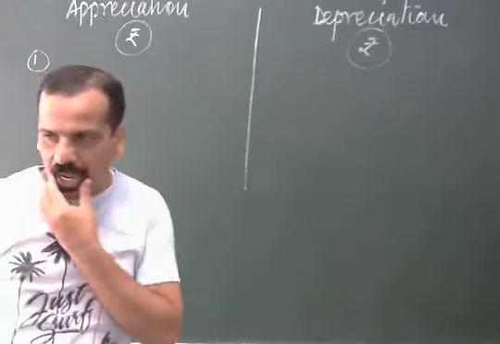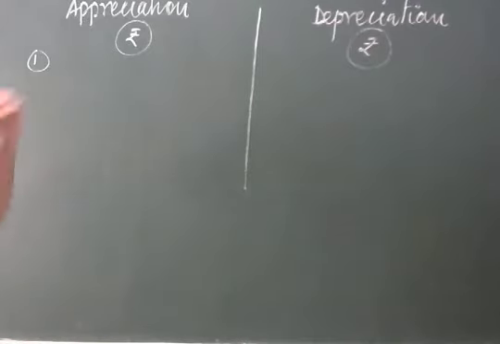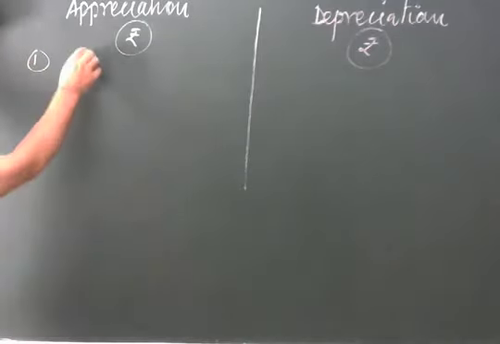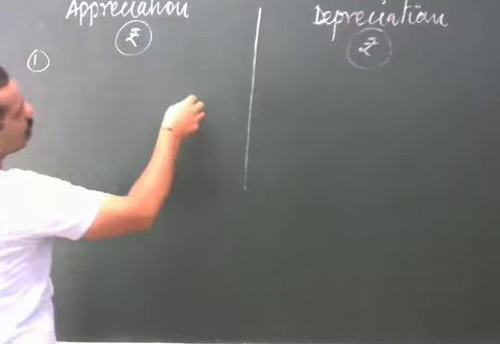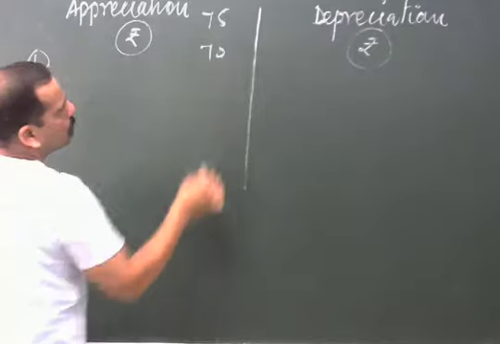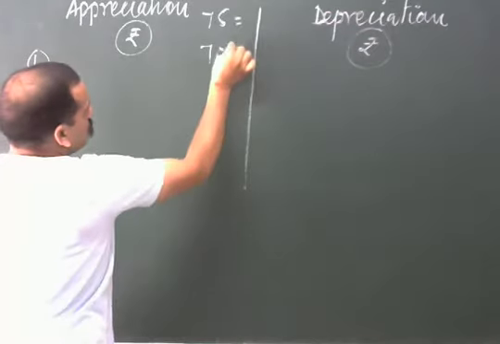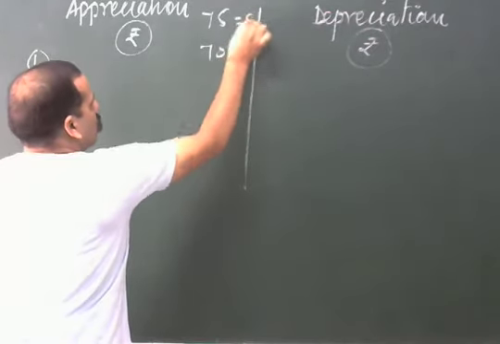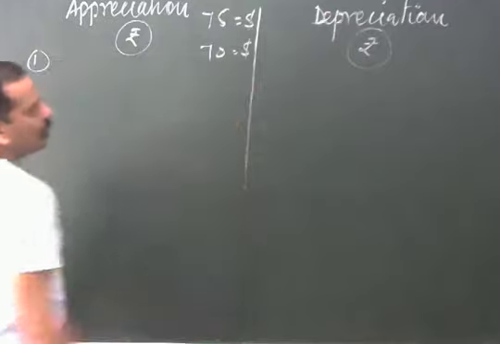Okay. So next, in case of appreciation of rupee, appreciation of INR, what does it mean in this situation? When it's going to appreciate, earlier it was 75, now 70, equal to 1 USD.